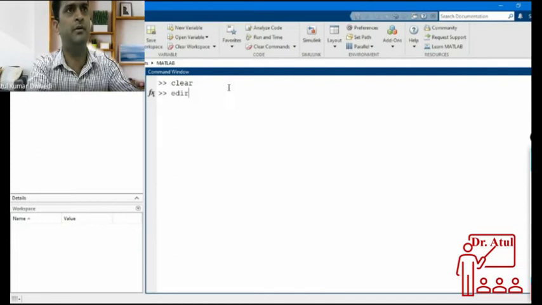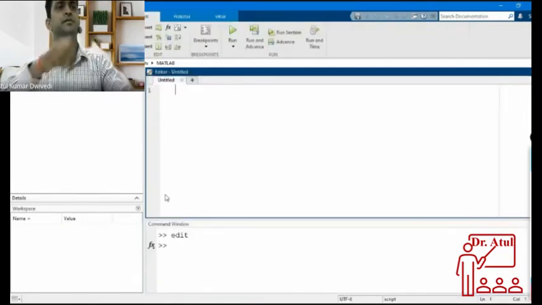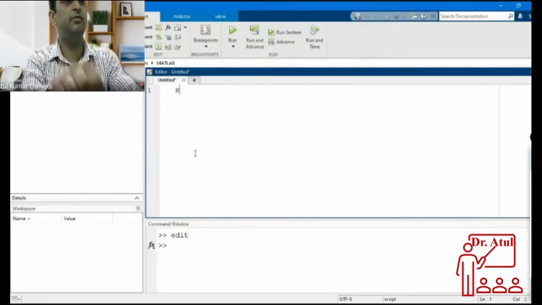So now I will open an editor. I generally open it by the edit command. Here I will take x equal to 1 to 10, which will give the values of x, and y equal to 3x plus 7.